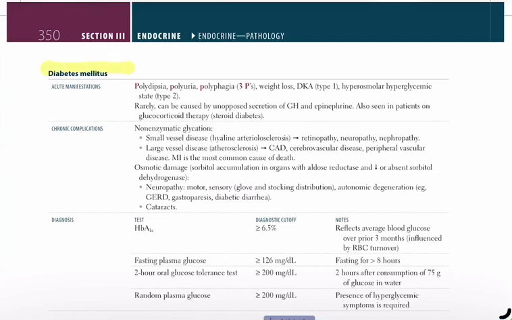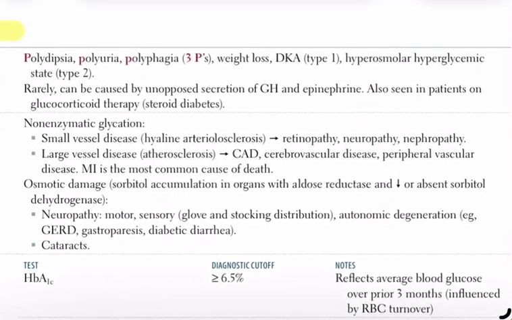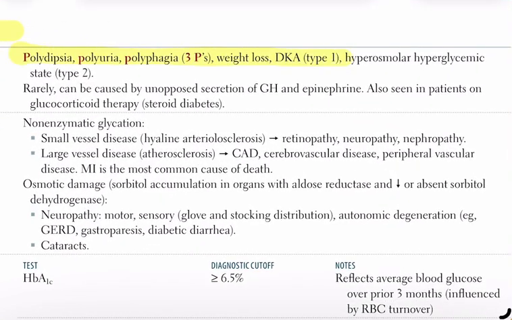Diabetes mellitus. Acute manifestations. The three classic Ps are polydipsia, polyuria, and polyphagia. Other findings include weight loss, diabetic ketoacidosis in type 1 diabetes, and hyperosmolar hyperglycemic state in type 2 diabetes. Rarely, diabetes mellitus can be caused by unopposed secretion of growth hormone and epinephrine. It is also seen in patients on glucocorticoid therapy, known as steroid diabetes.